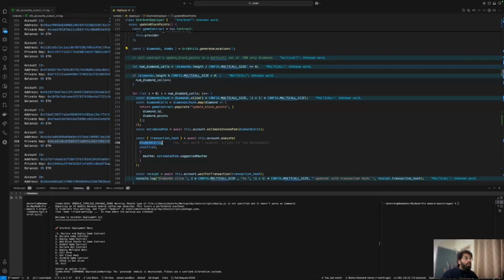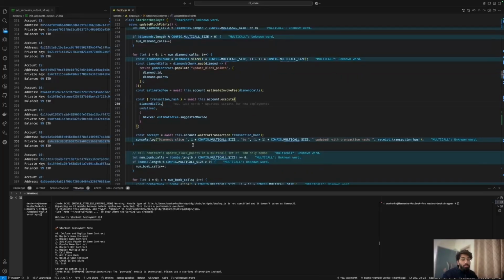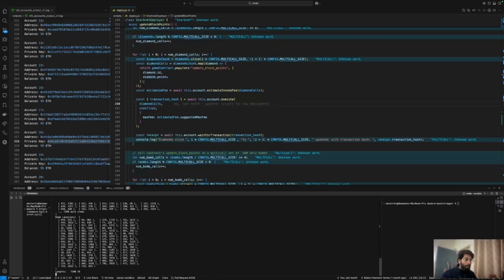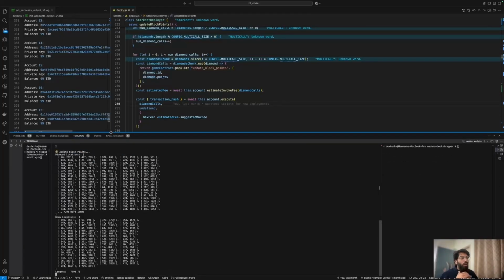That's going to be like, this is the diamond, this is the bomb point, and just please register it into the contract. So let's check it out. As you can see, I'm chunkifying it because I don't want to send a lot of data in a single transaction, and that just helps in maintaining a lot of things. And usually sometimes it fails because it's just not able to process that many tiles and that much data together.